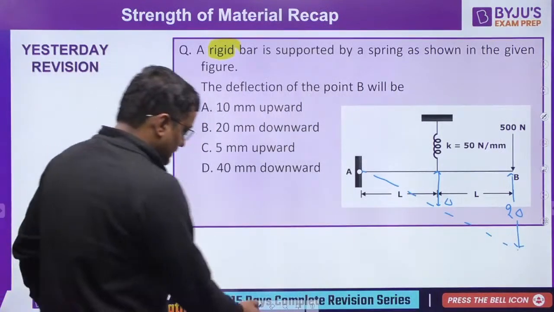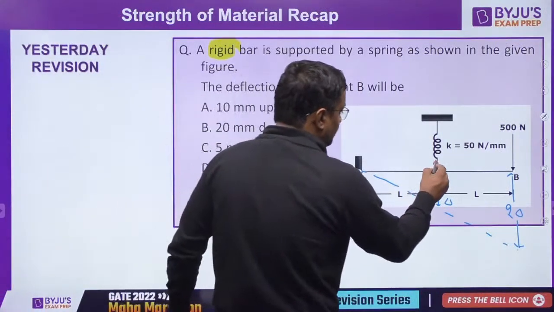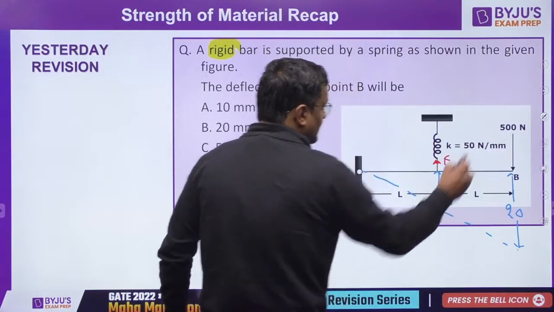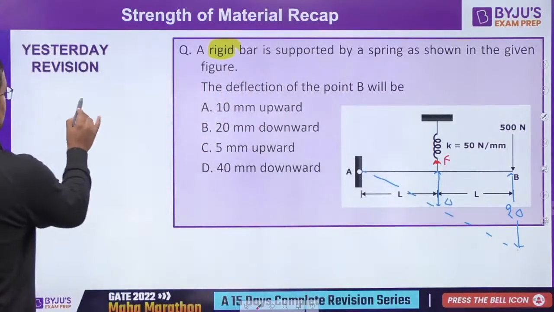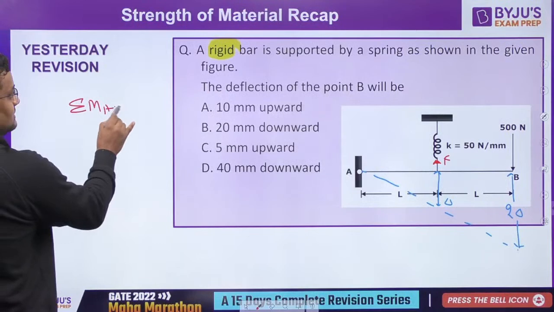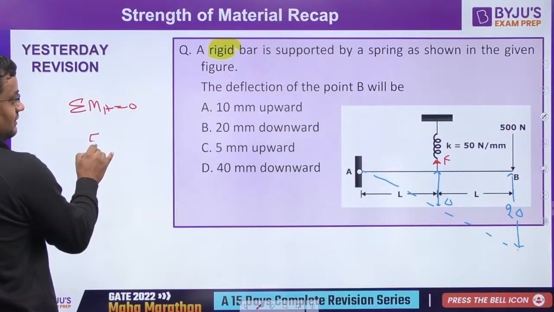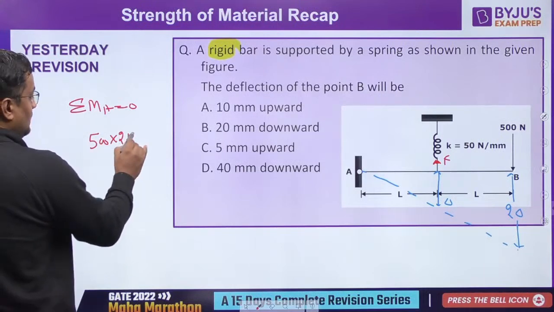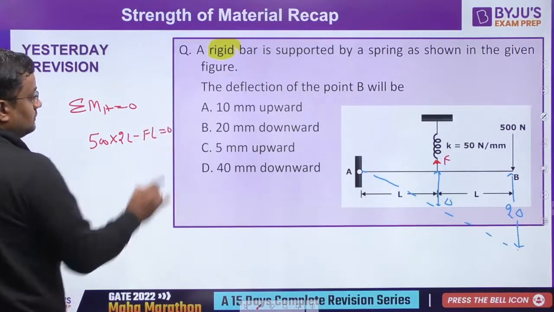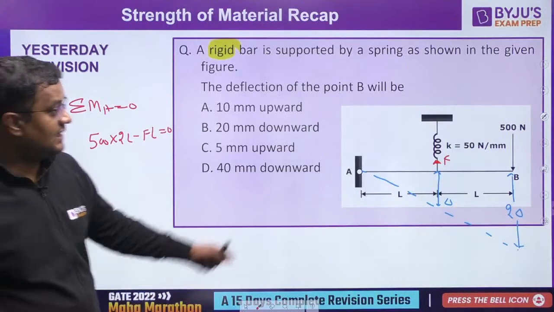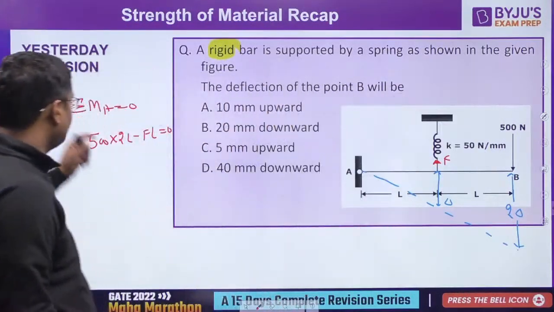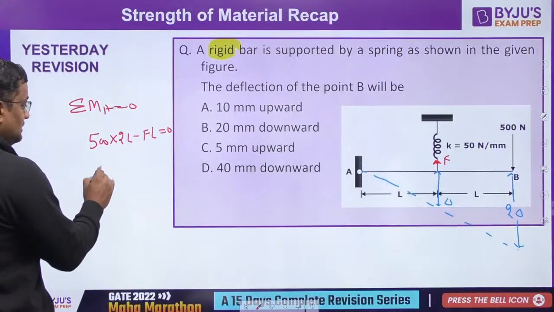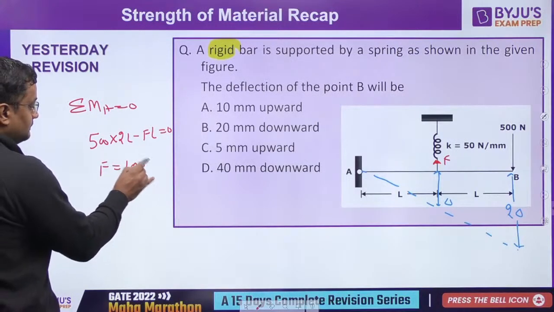So here the force will be coming F, and that will be 500. Summation of moment about A, which is a hinge, I make it 0. 500 into 2L is clockwise and F into L is anti-clockwise, so net moment is 0. 500 into 2L minus F into L is equal to 0. So L and L cancelled, so F will be 1000.